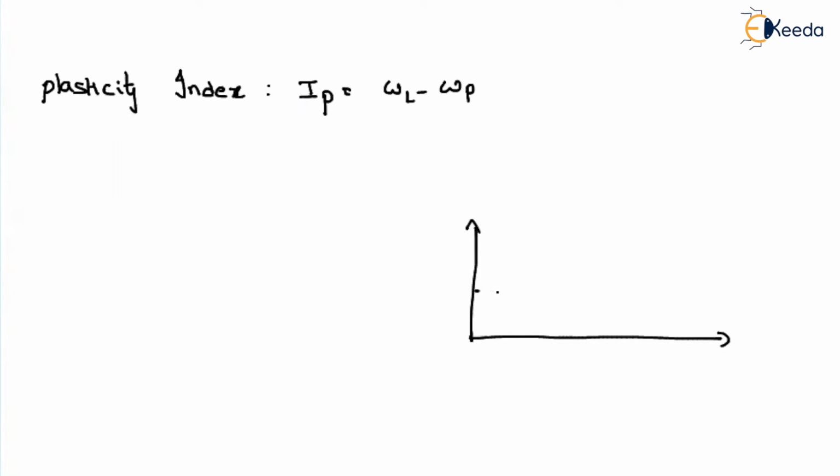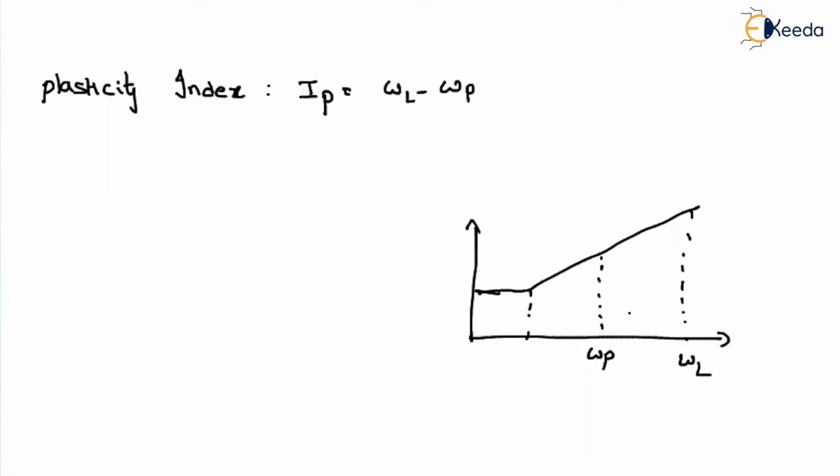Right? So plasticity index, that is represented as IP, will be equal to WL minus WP. That means if I see my consistency limits, this will be my graph with respect to the volume of the soil. So here it is the shrinkage limit, here it is the plastic limit, and here it is the liquid limit.